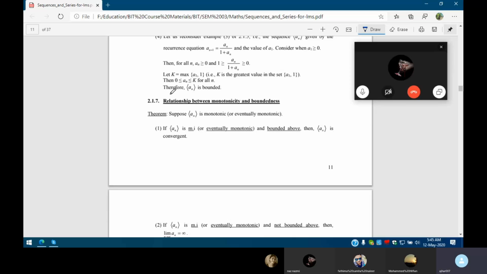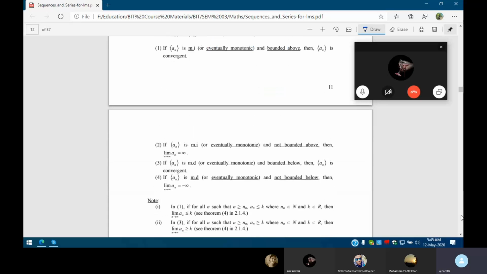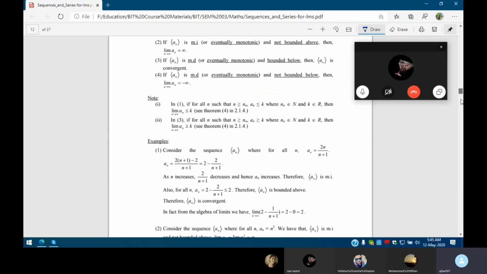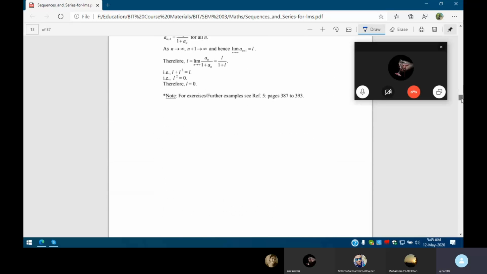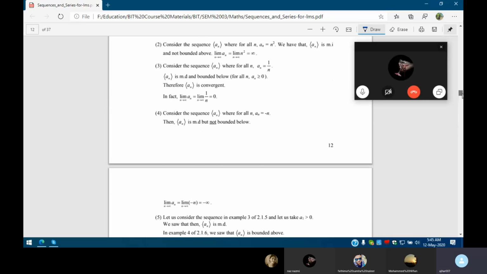And here, the relationship between monotonicity and boundedness. Monotonicity: we know if the sequence is getting reduced or getting increased, we say monotonicity. Boundedness is if we have a boundary on top of the sequence or below the sequence. Here is the last thing, and after that we should start the series, right? Here series starts, right?